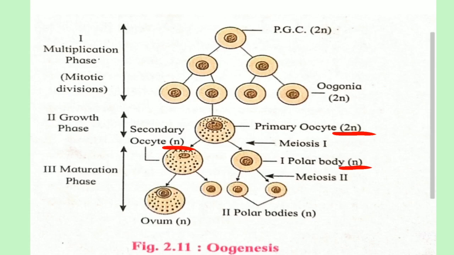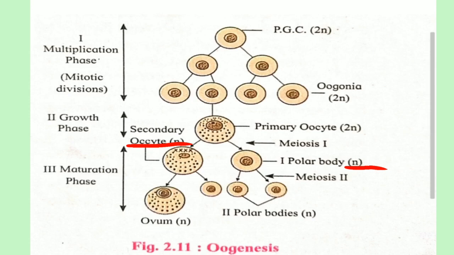At that time unequal cytoplasmic division occurs, therefore the secondary oocyte is large in size whereas the first polar body is smaller in size because of the unequal cytoplasmic division. But here the nucleus is divided equally, therefore 23 chromosomes are present in both types of cells, that is in the secondary oocyte n number means 23 chromosomes, and in the first polar body also n number of chromosomes are present.